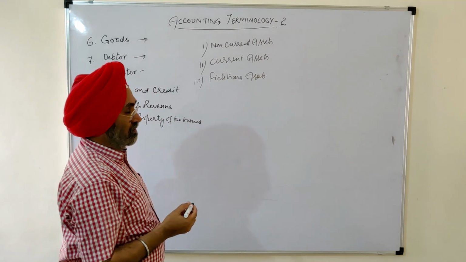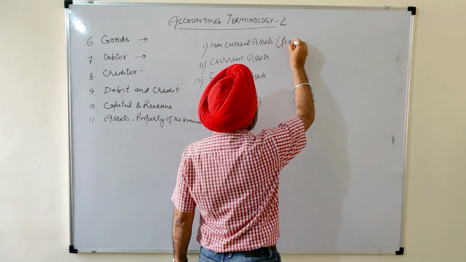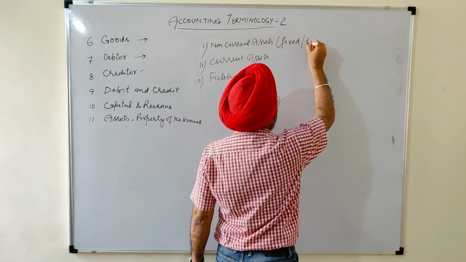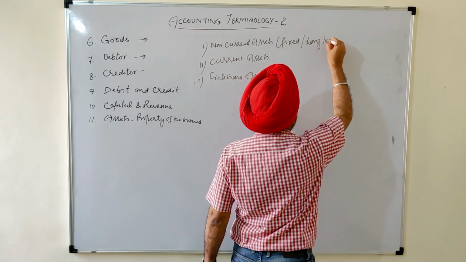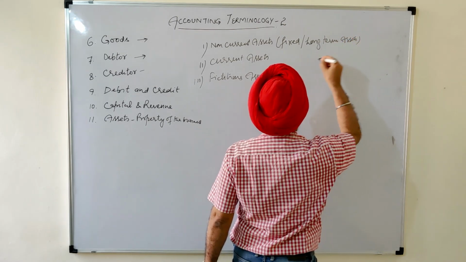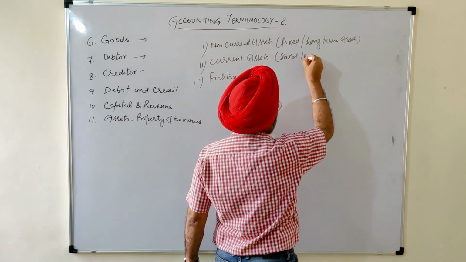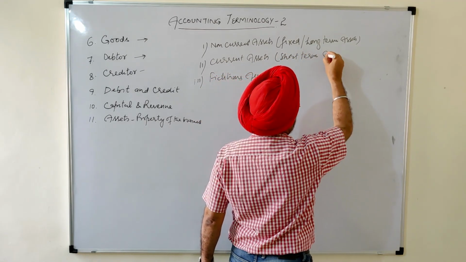Non-current assets, also called as fixed assets, also called as long-term assets. And current assets are short-term assets.